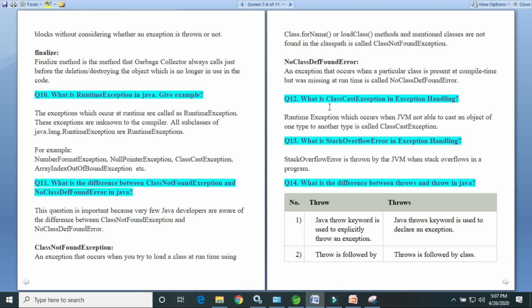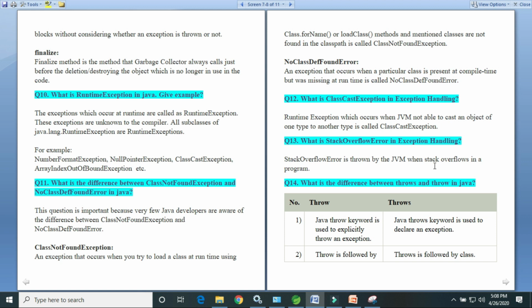Next question is, what is the ClassCastException in exception handling? It is a runtime exception which occurs when the JVM is not able to cast an object of one type to another type. If the JVM is not able to cast one object to another object, then you will get the ClassCastException. What is the stack overflow error? In exception handling, StackOverflowError is thrown by the JVM when the stack overflows in the program.